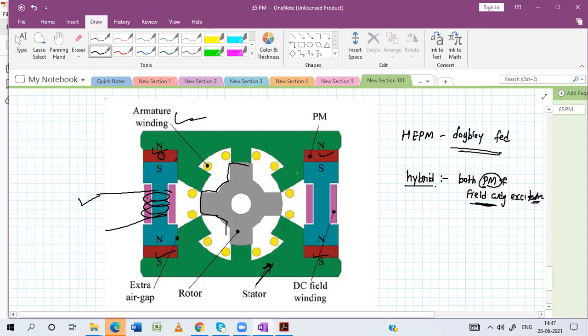For that you have to use vector control, advanced angle control, etc. But here it is naturally controllable by this arrangement.